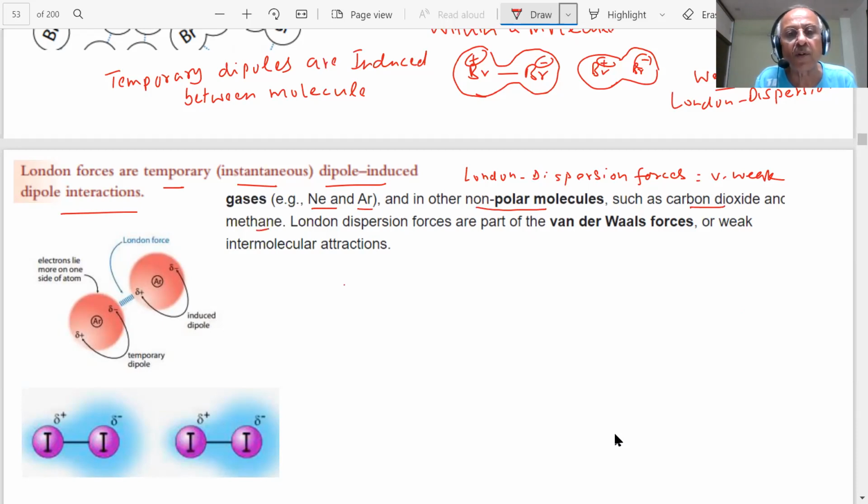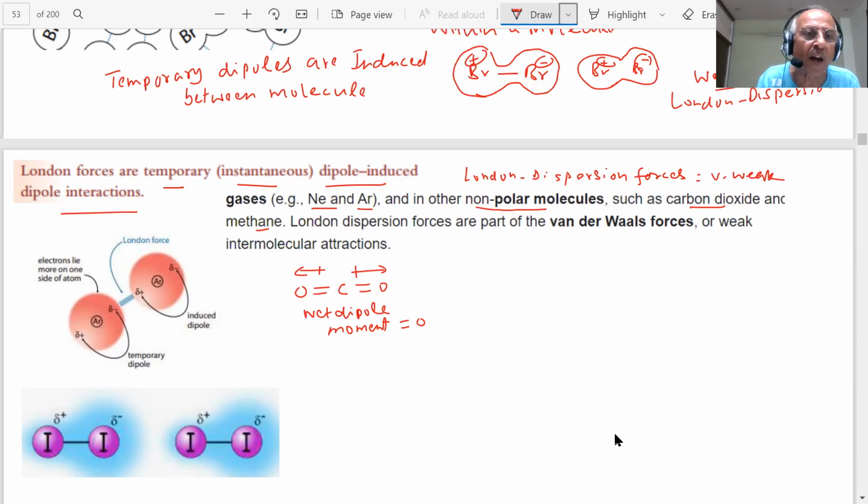In non-polar molecules like carbon dioxide, the equal and opposite dipoles cancel, so the net dipole moment is 0. Here we have shown argon. Argon is monatomic. There is no charge on it. It is not even a molecule.